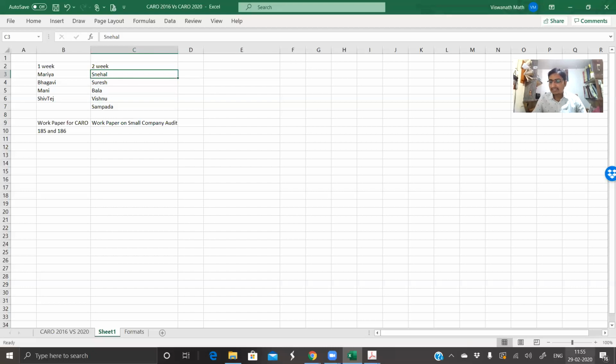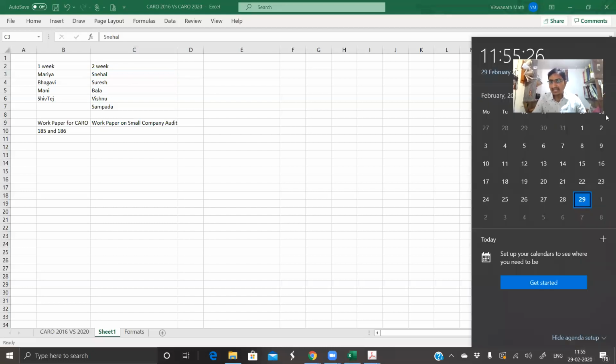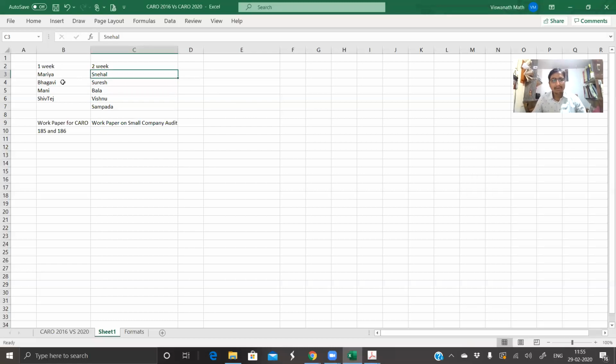I know first weeks, because first weeks are a bit hectic. That's why I've given some extra time. And considering Maria may have a bit ready work paper, that's why I've given 1 week time. If any changes to this, please let me know. But right now, this is what is expected for the next 2 weeks. Please keep adding your topics. Please keep adding your interests in giving sessions.